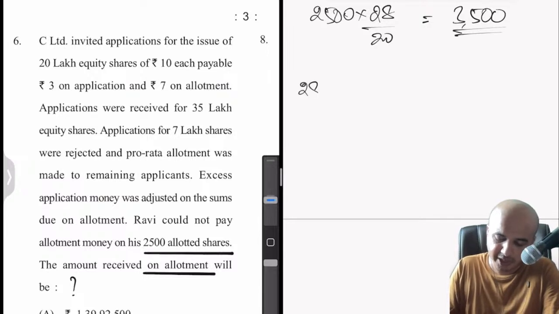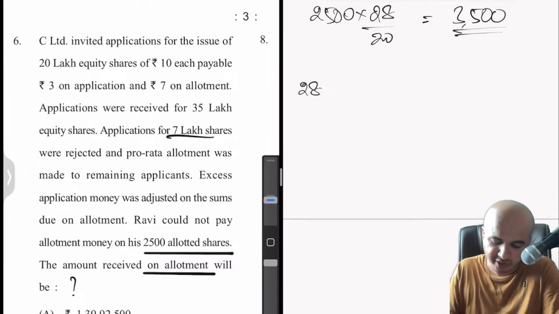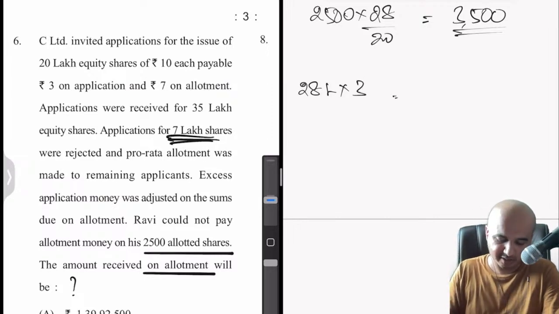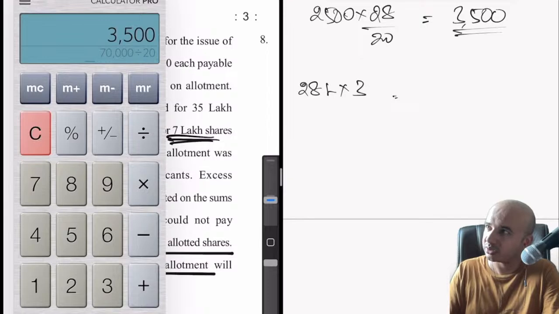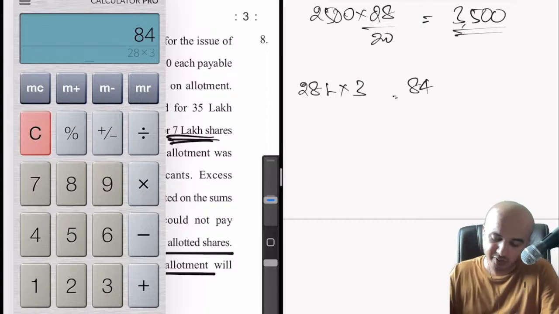We received applications to the extent of 28 lakhs, ignoring that 7 lakh which we anyway refunded. So for 28 lakhs, how much money did we get? So 28 lakhs into what is the application? 3 rupees. Do the math. 28 into 3, 84. So this 84 is what we have received.